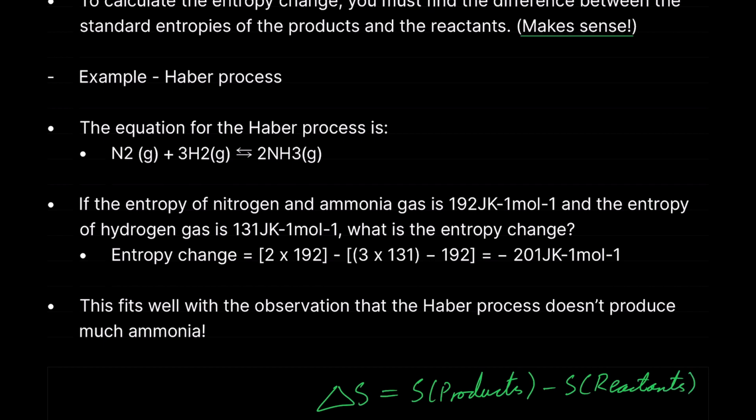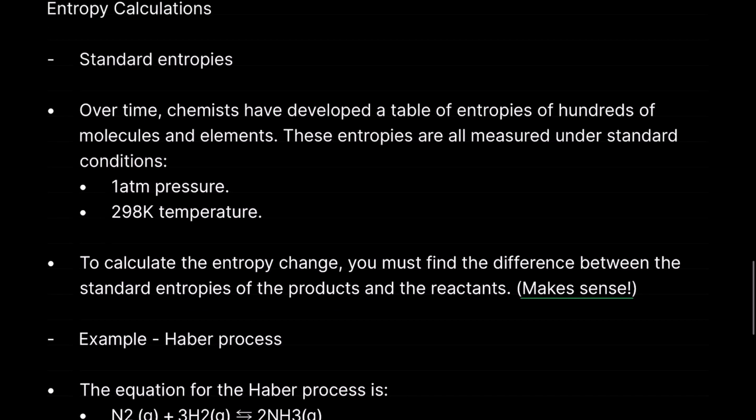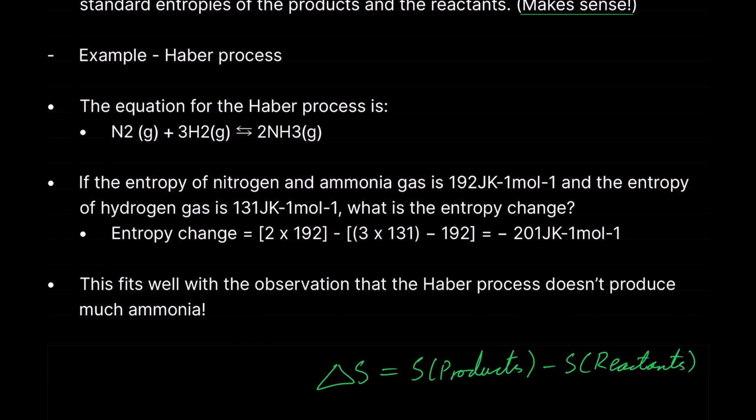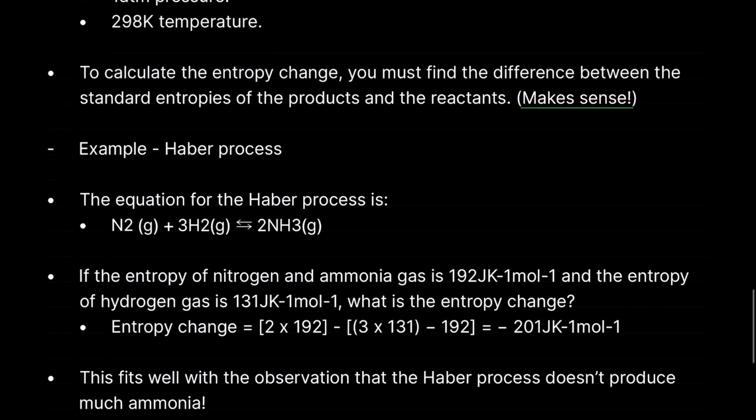They'll give you a table, chemists have actually developed a table, and in the exam they'll give you the entropy of the specific atoms or the specific compounds that they want you to work out. So don't worry about that. All you need to know is that if you want to work out entropy change, just do products minus the reactants, or entropy of your products minus entropy of the reactants.